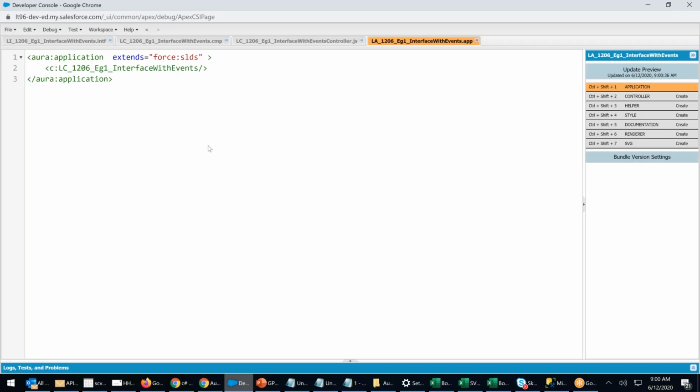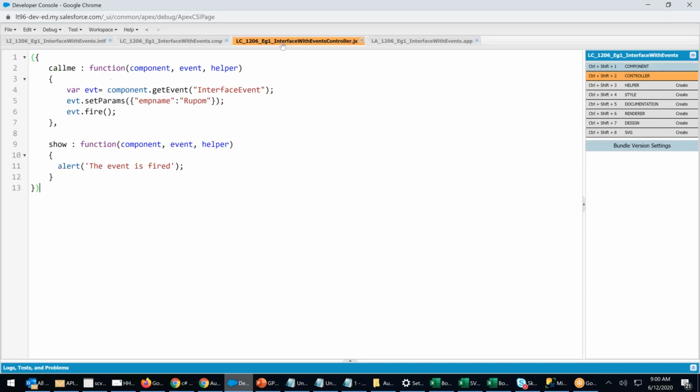My component loads. As soon as I click on it, the event is fired. This is fired. Who is handling this? The same component is handling the event. This component is firing. Example one component is firing and handling.